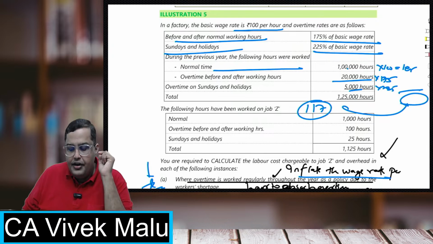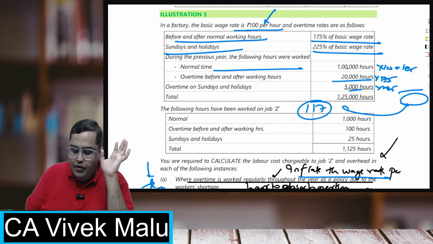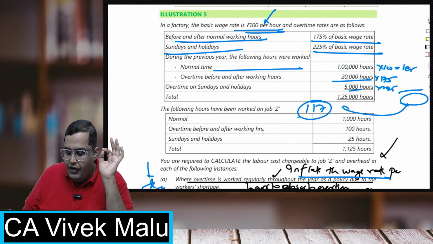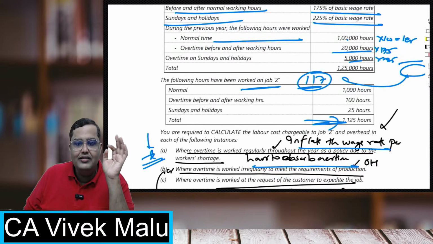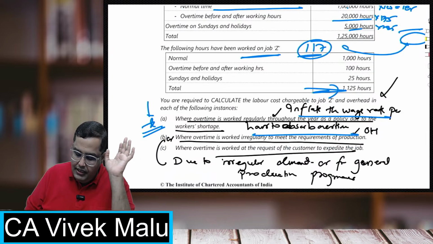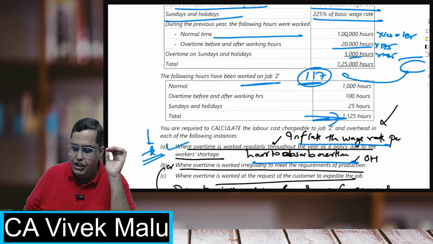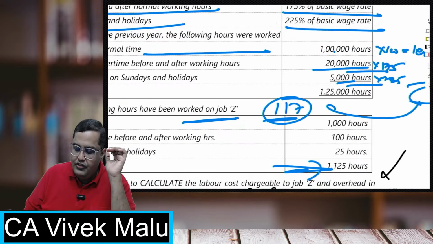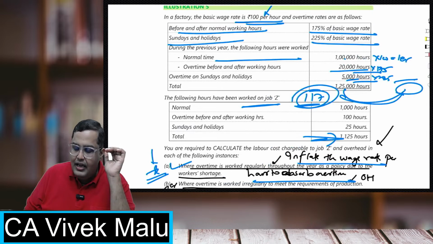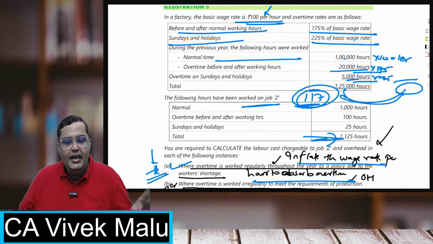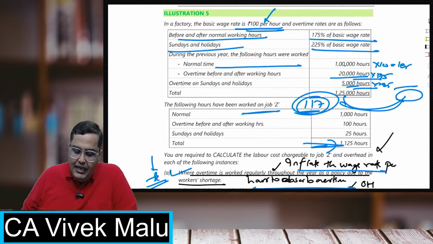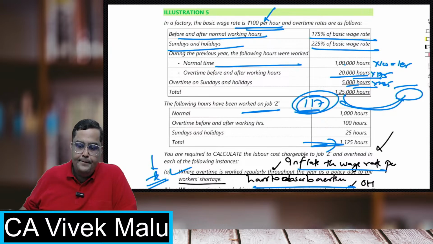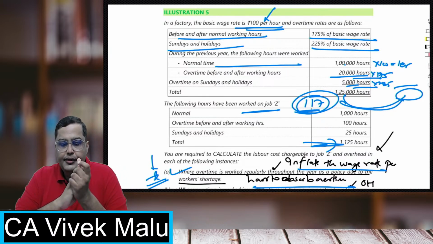It means that the rate per hour will be 117, not 100 per hour. We will not consider the rate to be 100 per hour. We will consider the rate 117 per hour, and for any job, whatever the hours, we will multiply by 117. This will be done in case A. When there is a shortage, do not treat them as separate. Just take the total of the cost, divide by total hours, and the rate per hour will be the same for every hour, be it on a Sunday or a working day: always 117. Everybody clear with this?